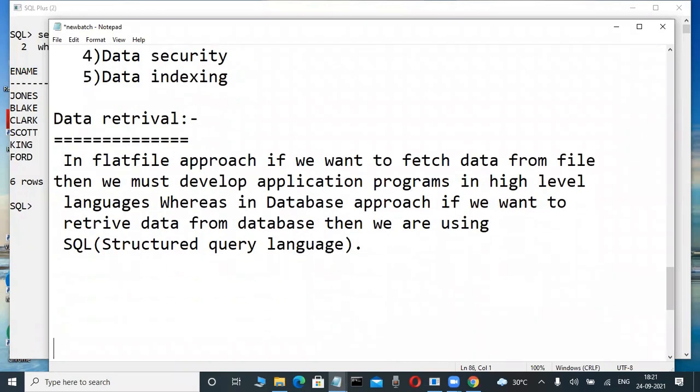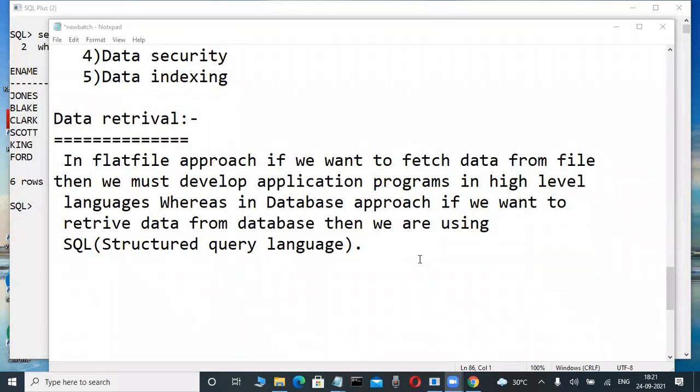Compared to flat file approach, it is very easy. Through databases we are retrieving the data. Here a programming language is not required. SQL language is enough. Yes, data inconsistency is the biggest problem. Next we are learning, don't worry. Now that is data redundancy.